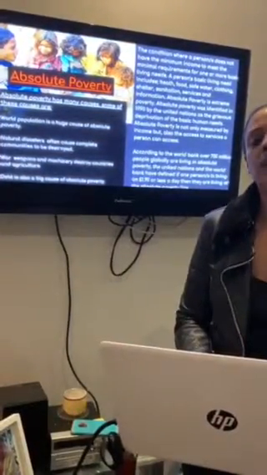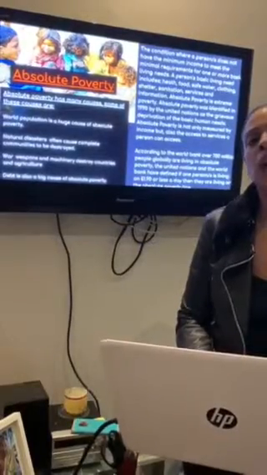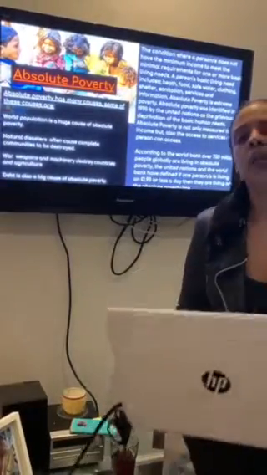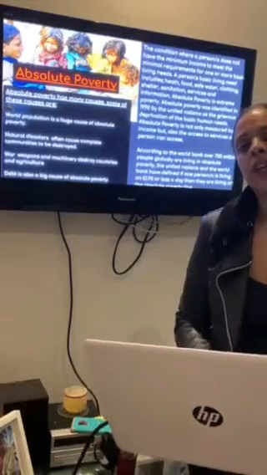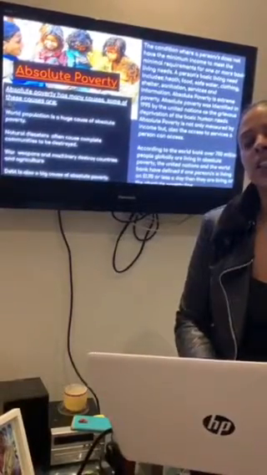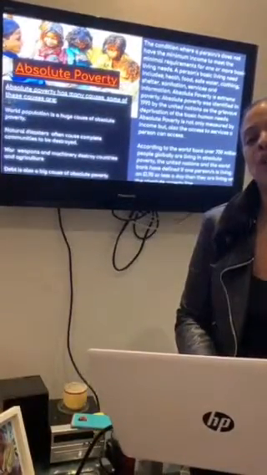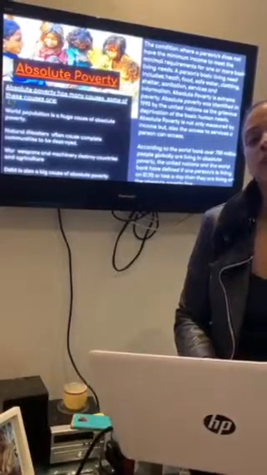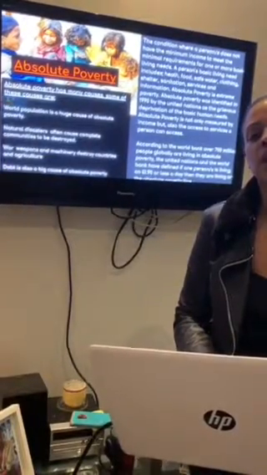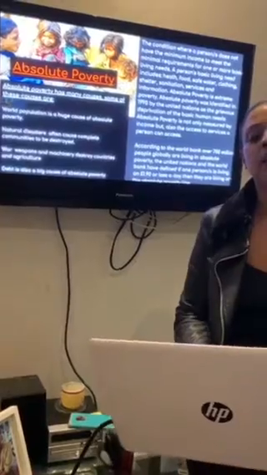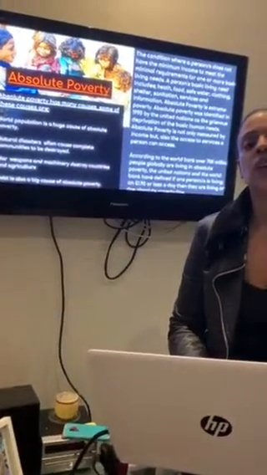According to the World Bank, there's over 700 million people globally living in absolute poverty. Absolute poverty is defined by the United Nations as a person living on £1.90 or less a day. The definition is also identified as if a person or a household have to travel 30 minutes or more